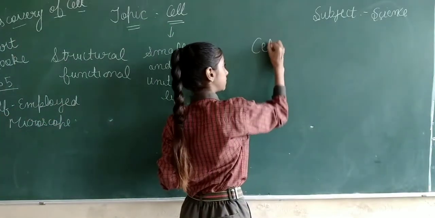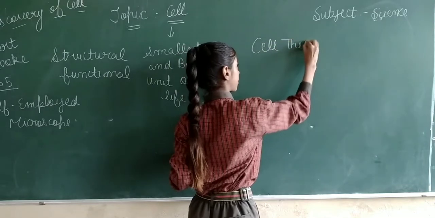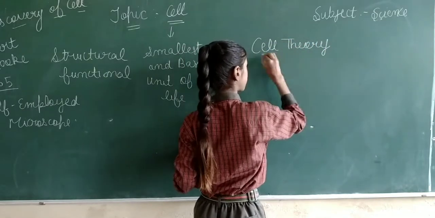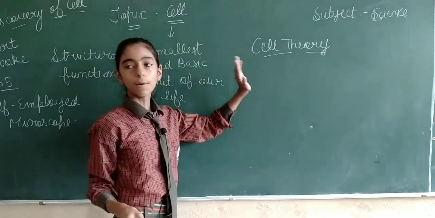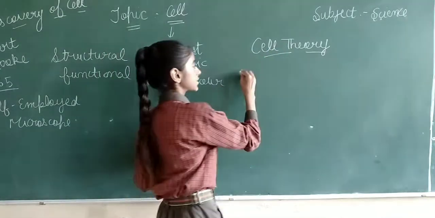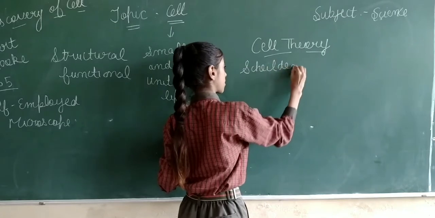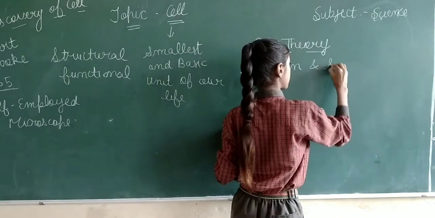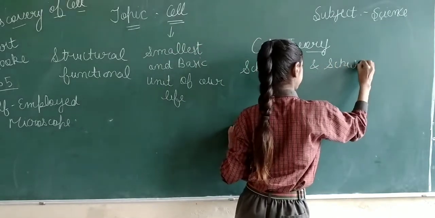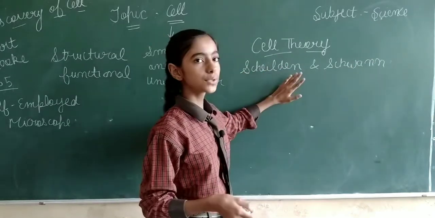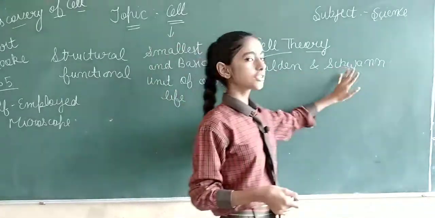Now about cell theory. Two scientists named Schleiden and Schwann.